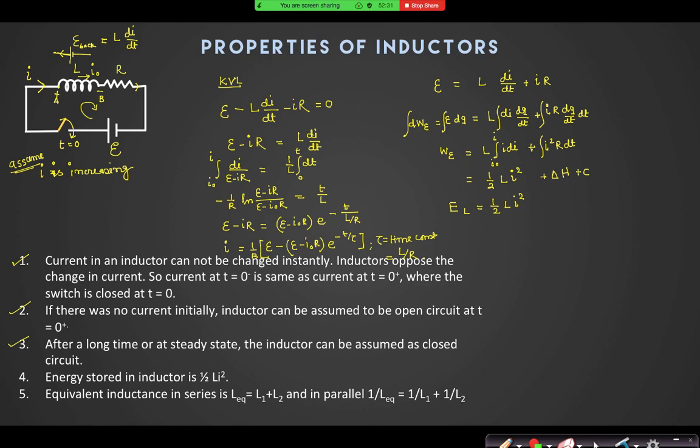Just like the capacitor, the energy inside a capacitor is half C V square. If I ask you who is providing that energy, the answer should be the battery. But where is the energy stored? Inside the electric field. So both statements are correct. Here also you can see that the energy is supplied by the battery but stored inside the magnetic field. Half L I square is the energy in the inductor.